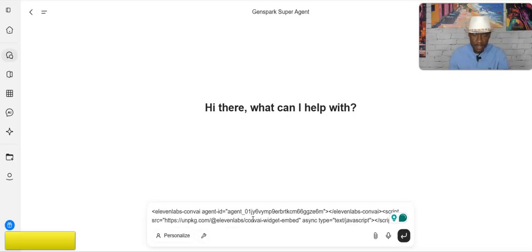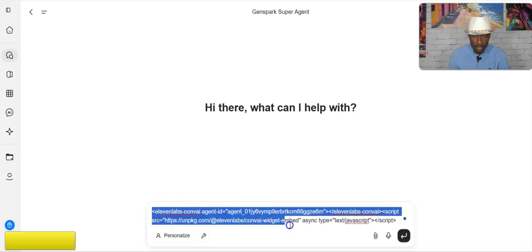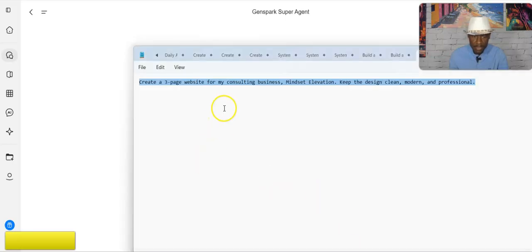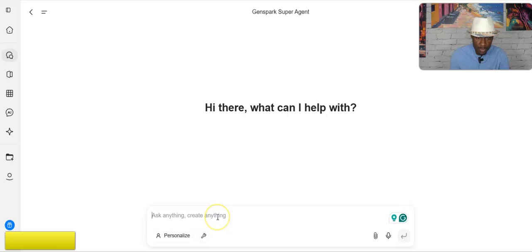Oh no, that's not it. That's the embed code. Actually, we're going to do that later. First, I need to create the website. So let's copy that. We're going to create the website first so you can see it, and then after that, I'm going to give it some instruction to embed the chatbot.